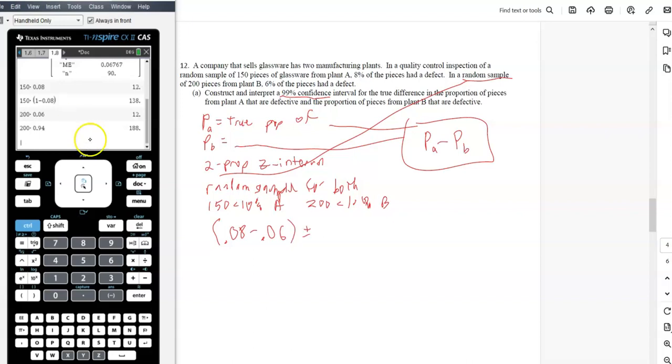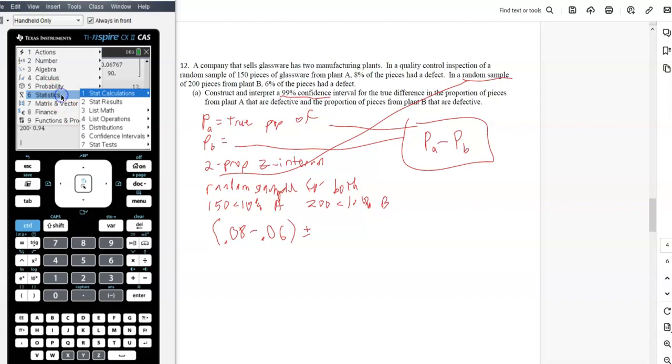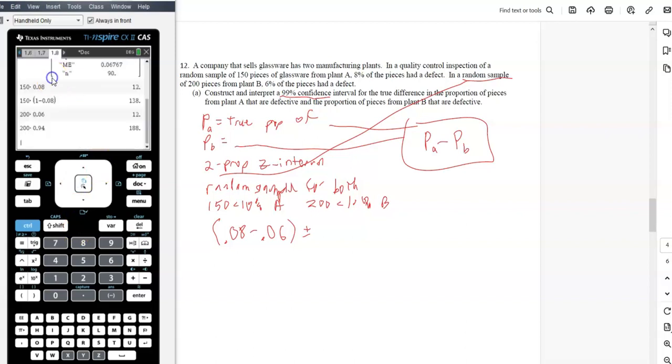If you don't know that one, it is menu 653, inverse normal is 0.995. It's not responding, sorry.